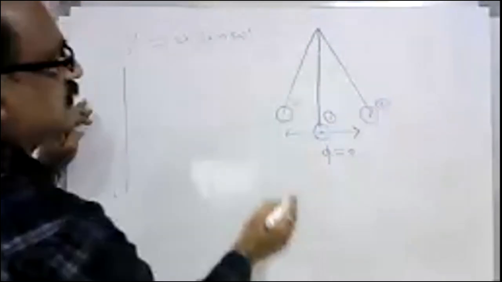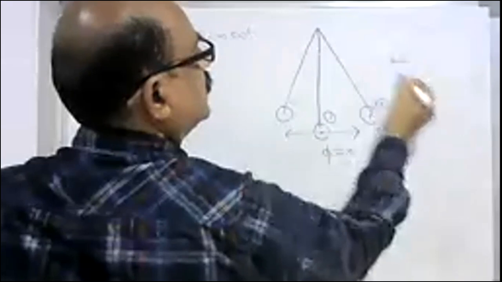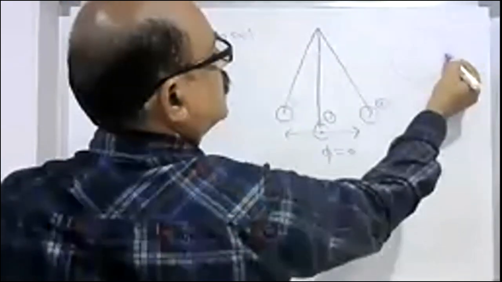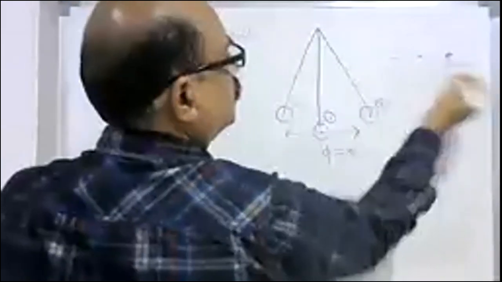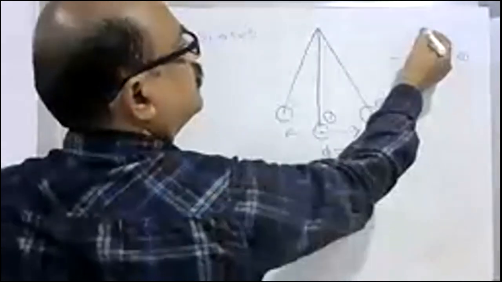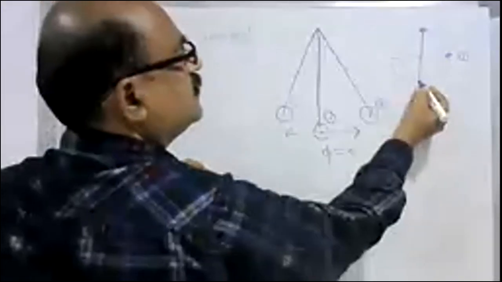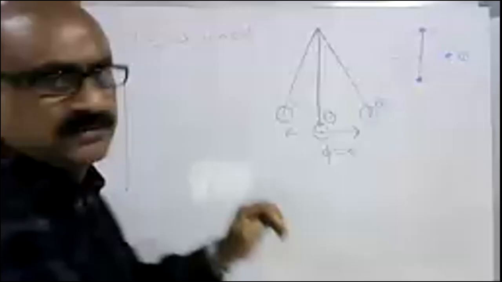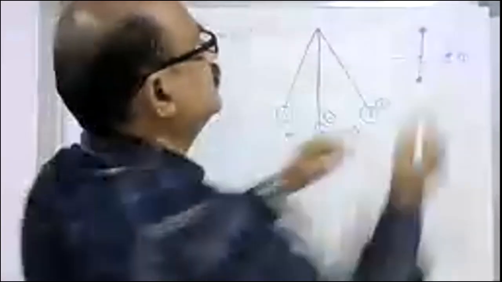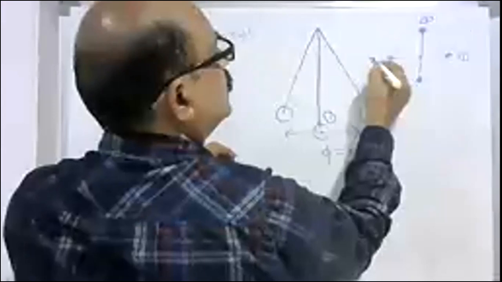So in different stages, in a reference circle, if one particle started from this position, by the same time, another particle started from this position. And by the same time, there will be another particle started from this position. So particle 1, this is different from this one, 2, and this will be 3, and this will be 4.